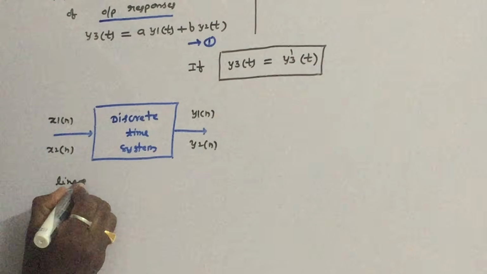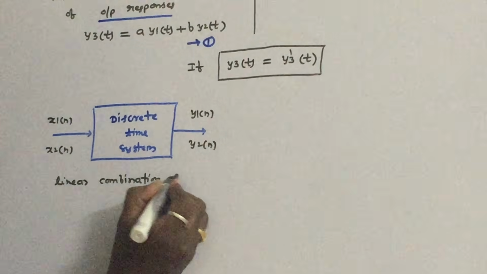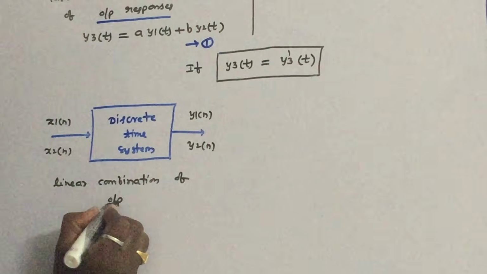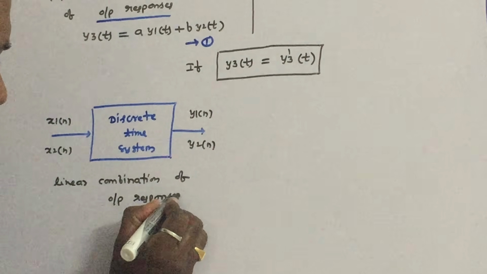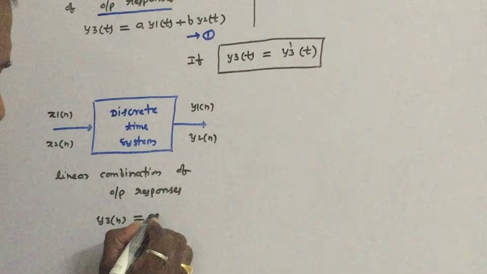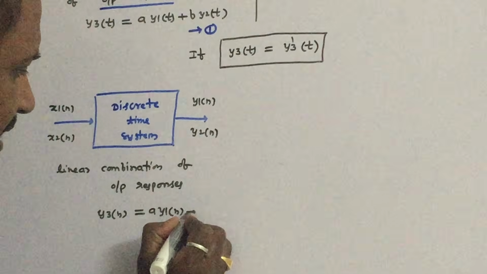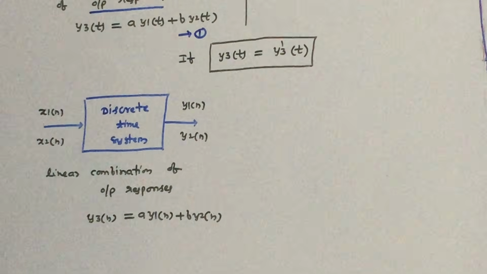First step, what we have to do? Take the linear combination of output responses. So we are adding linearly the individual responses, which I call y3 of n. That is a into y1 of n plus b into y2 of n. So this is the first one.